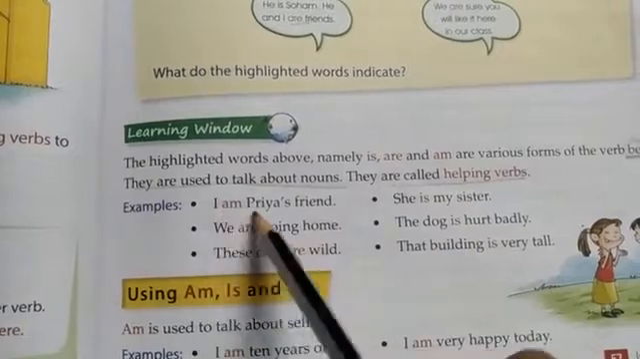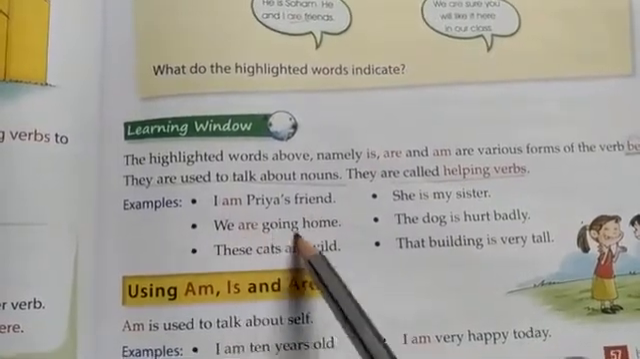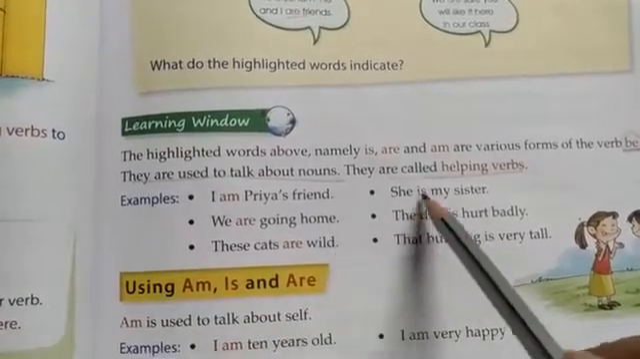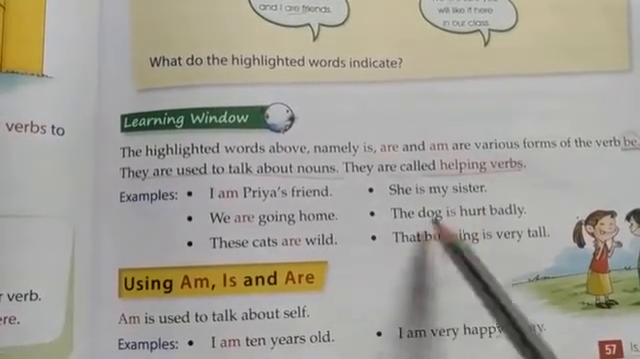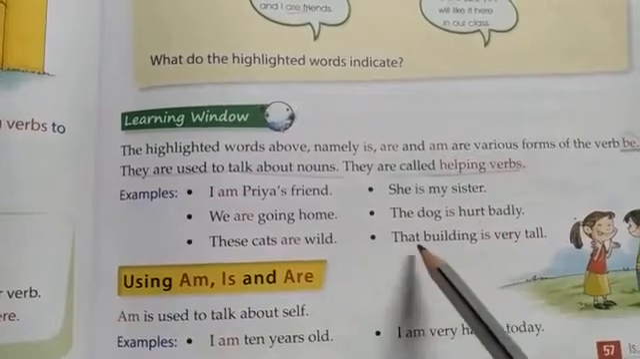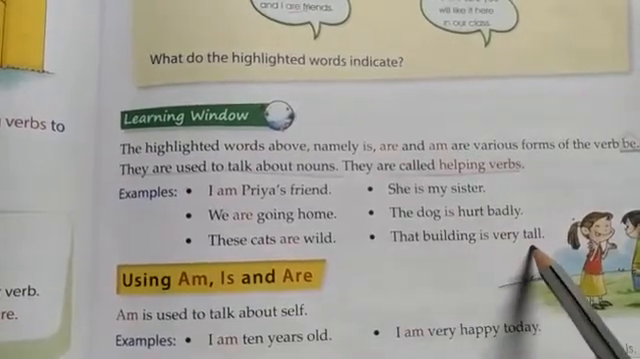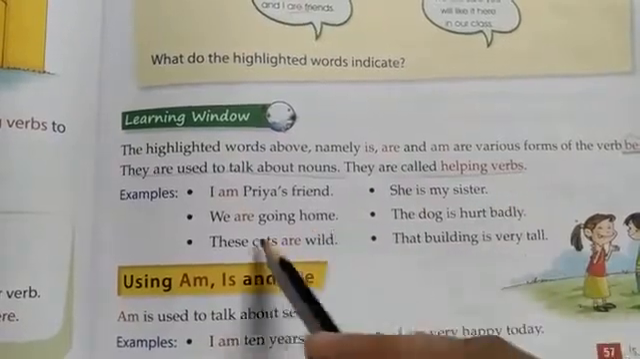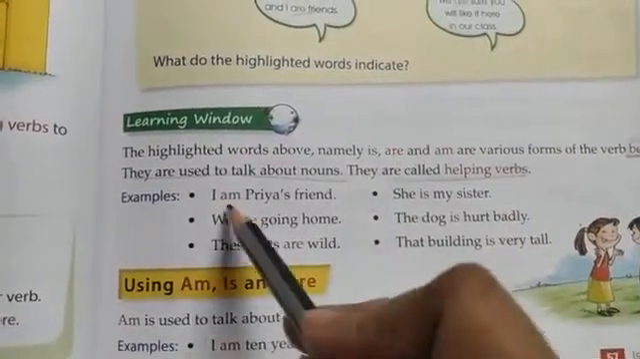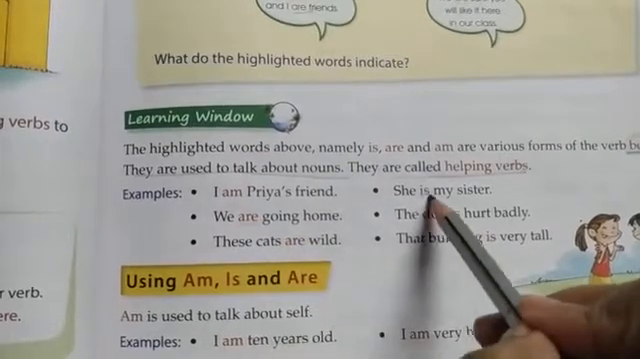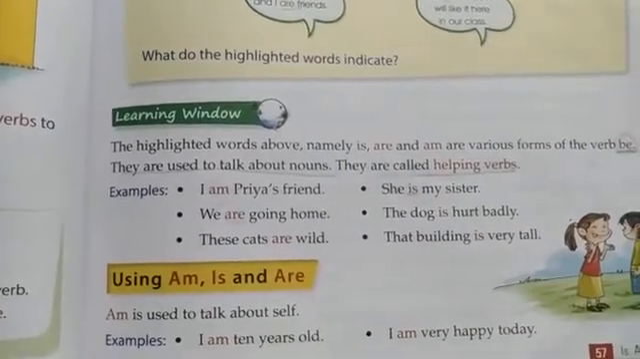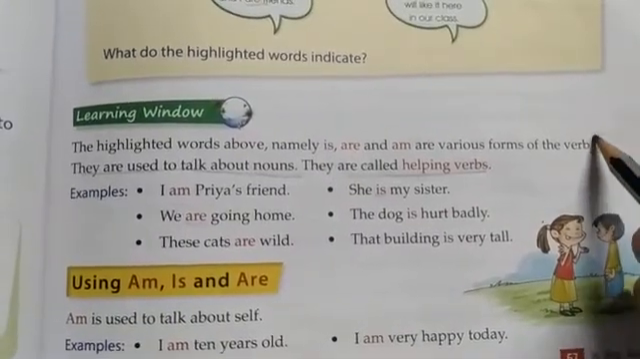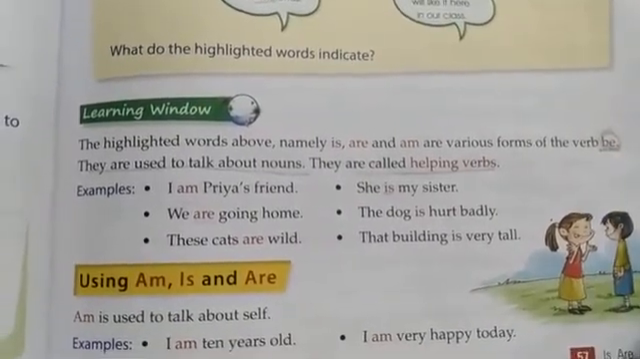For example, I am Priya's friend. We are going home. These cats are wild. She is my sister. The dog is hurt badly. That building is very tall. So over here, what do they do? They are the helping verbs. Am, are, is, these are all helping verbs. And which form of verb are they? They are the be form of verbs.